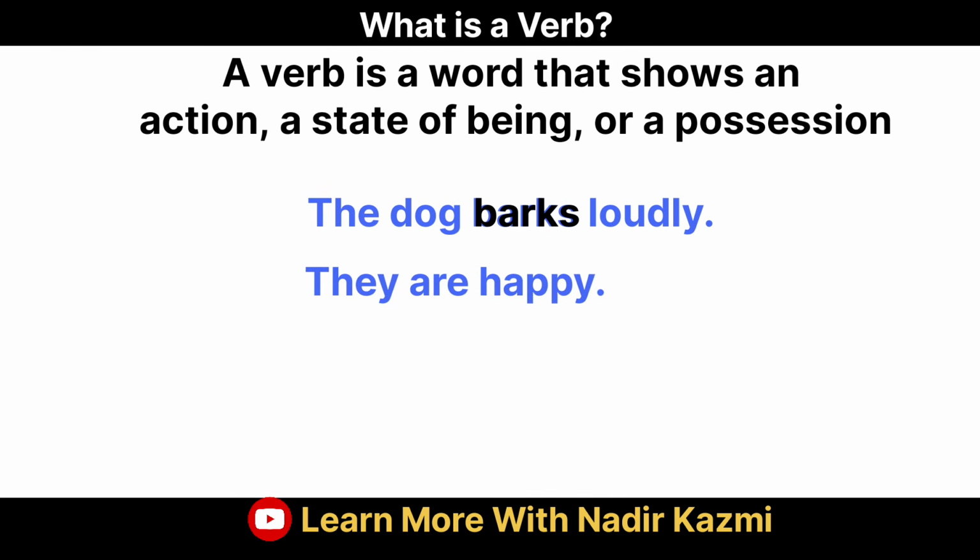Second sentence, if I say, they are happy, now point out the verb here. Absolutely, you're right. Are is the verb here because it is showing their state of being, state of happiness. So that's why it is again a verb.